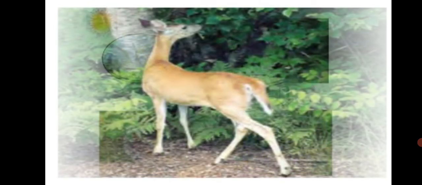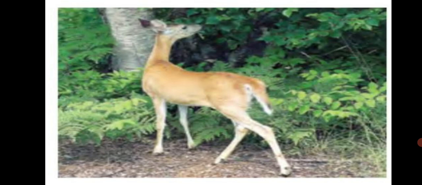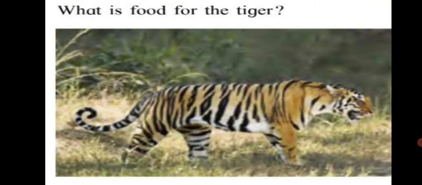Now can you tell? Look at this picture. What is the deer's food? Yes, we know that the deer is a herbivorous animal. It eats grass, leaves, etc. What is the food for the tiger then? The tiger is a carnivorous animal. It feeds by hunting smaller animals.